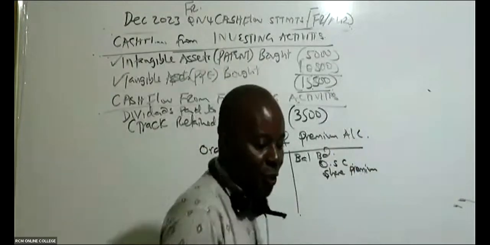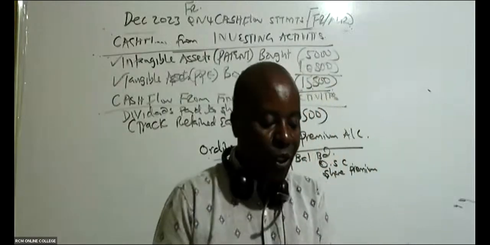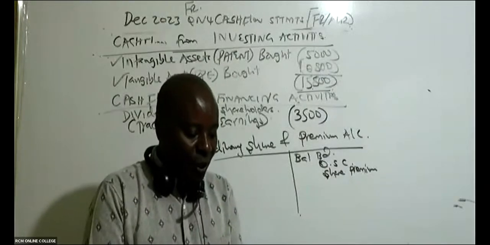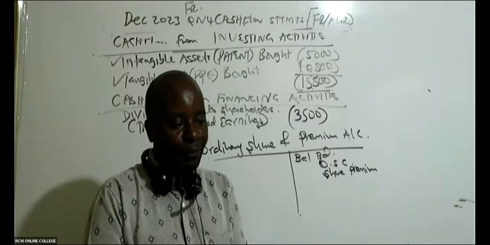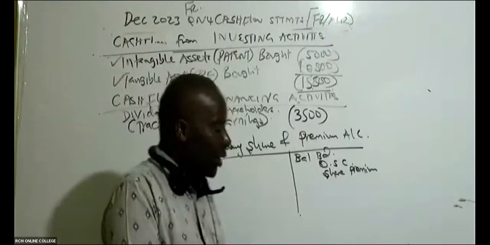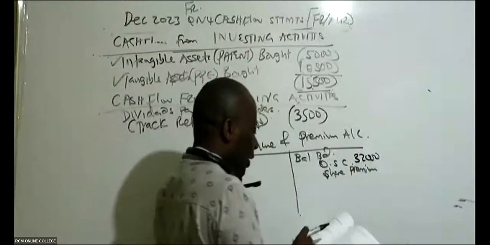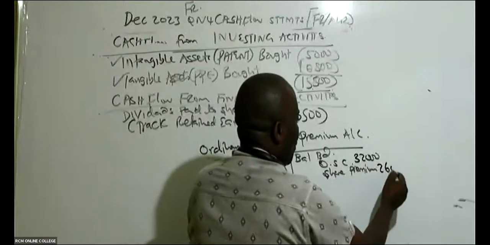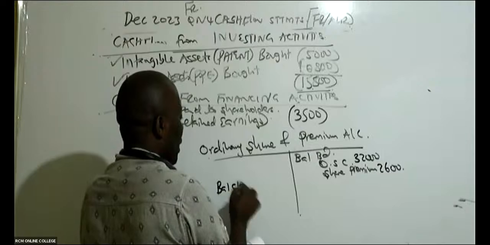Very fast. In this question, are you able to see the ordinary share capital from the balance sheet? Is there somebody who can see the ordinary share capital brought down, 32 something? 32,000. How about share premium brought down? If you look down there, you can see 2,600. And then you bring things down here, carry down.